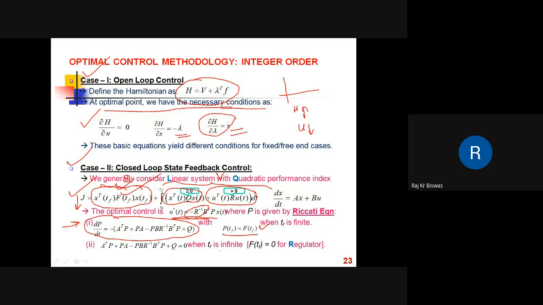Now, when this Tf is infinite, it becomes an infinite time or regulator problem. Then the derivative part becomes zero, so it reduces to the algebraic Riccati equation. The control equation remains the same, that U is equal to minus R inverse B transpose Px. So for finite time problem, P is solved from the matrix differential equation. For infinite time problem, it is the solution of the algebraic Riccati equation.